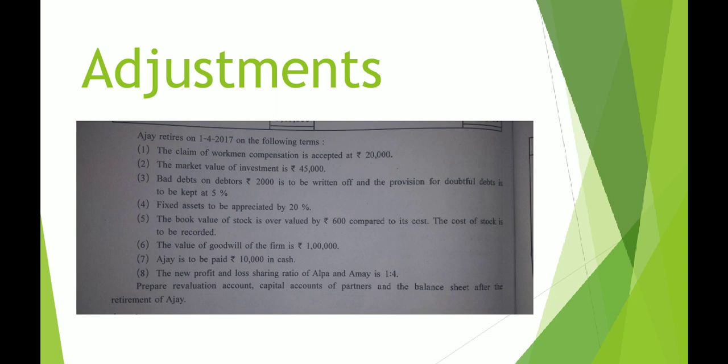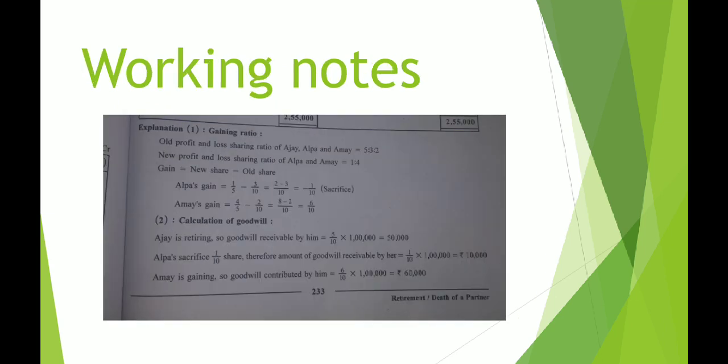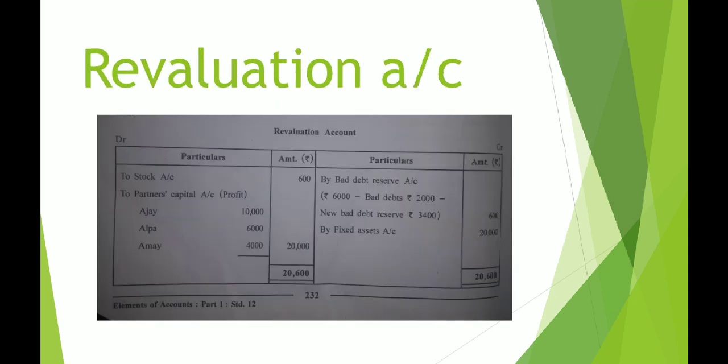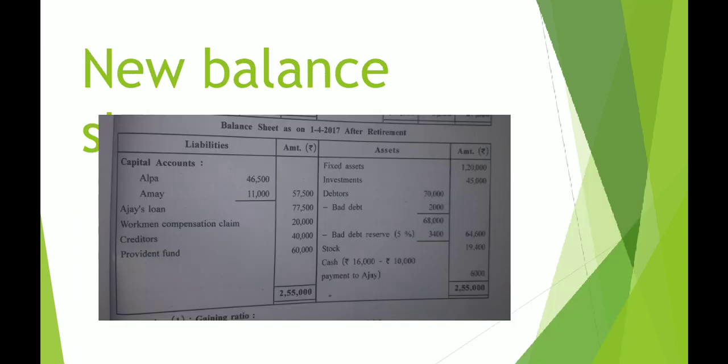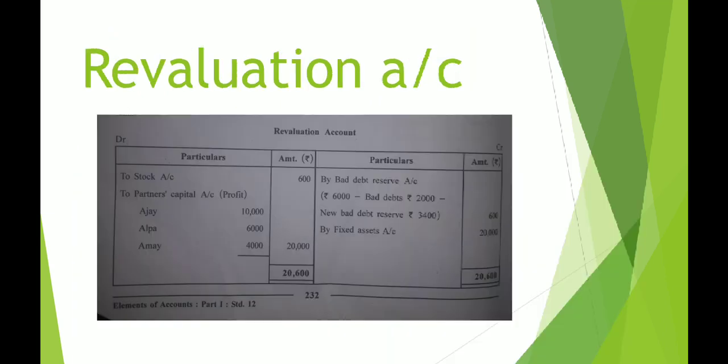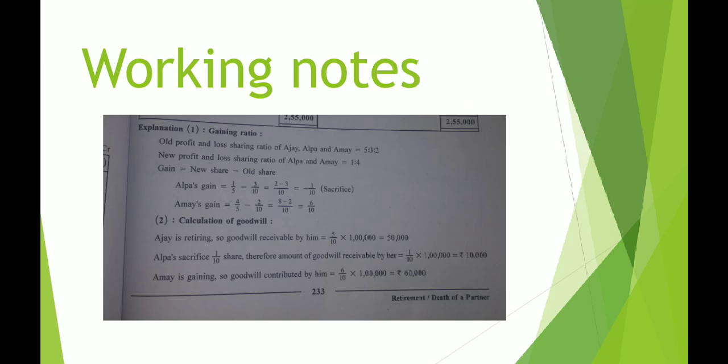Okay then. As they've asked us to prepare 3 accounts, it is revaluation account here, you can see. Then you have partners capital accounts and a balance sheet. This is the new balance sheet. The last word does not appear by mistake, but you should understand this. And you also have a few working notes here,